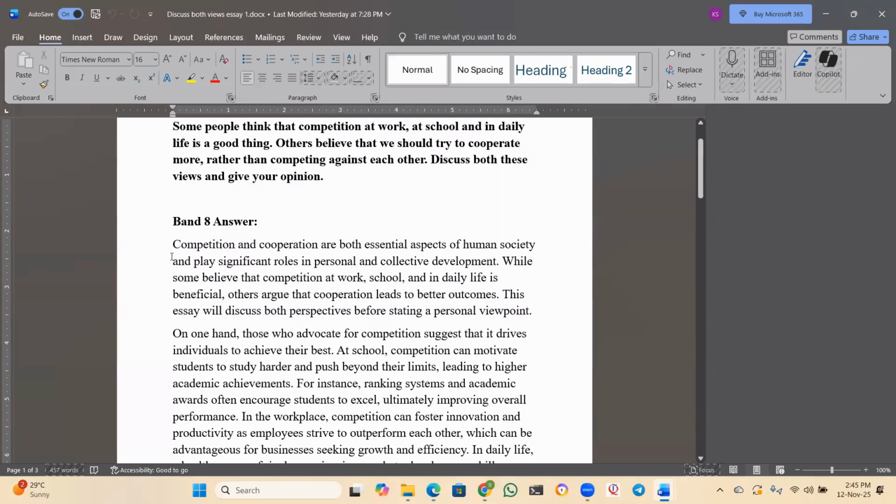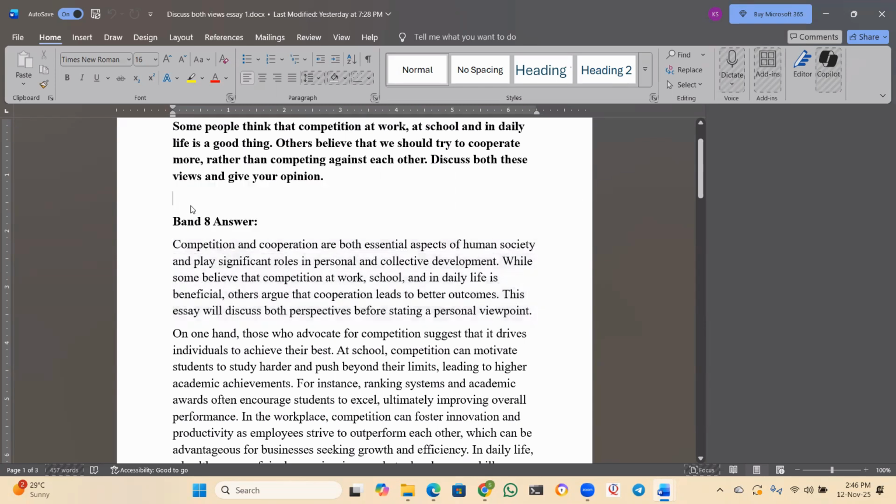See this introduction now. Competition and cooperation are both essential aspects of human society and play significant roles in personal and collective development. See, in the first sentence itself, he presented both the ideas. Now, while some believe that competition at work, school, and in daily life is beneficial, others argue that cooperation leads to better outcomes. This essay will discuss both perspectives before stating a personal viewpoint. This is how you have to write your introduction.